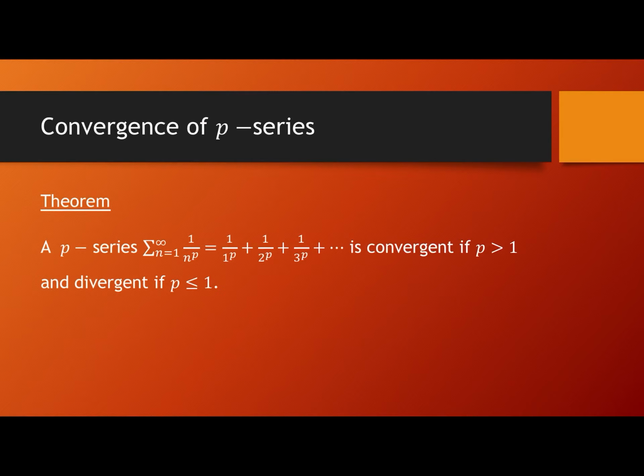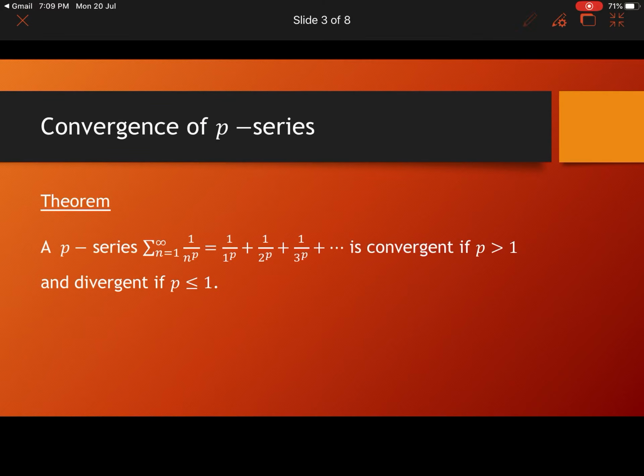Now let's check when a p series will be convergent. So the theorem says that a p series sigma n equal to 1 to infinity 1 by n raised to p is convergent if p is greater than 1 and divergent if p is less than or equal to 1. So it's enough to look at p. Whenever p is greater than 1, the p series will be convergent. If p is less than or equal to 1, it will be divergent.